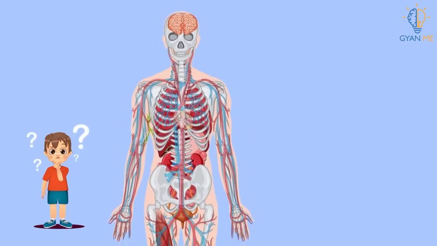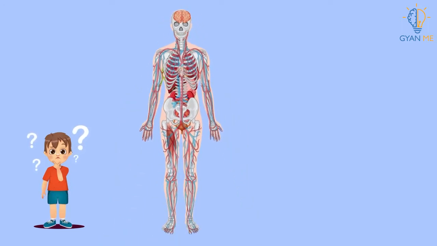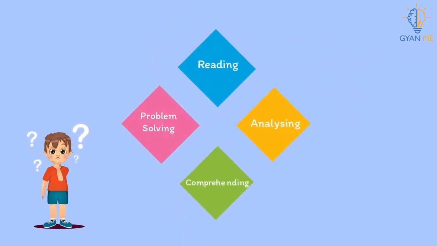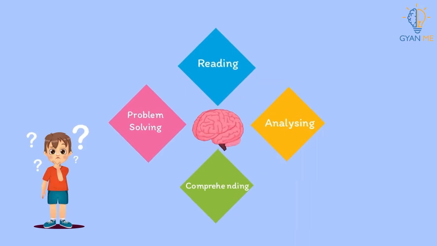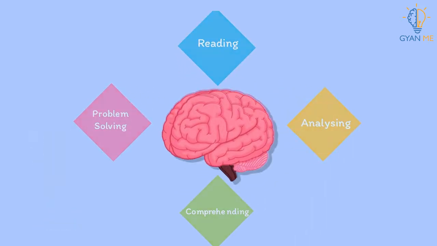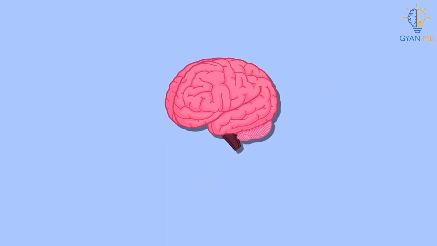Which part of the body was working hard to help you perform complex functions such as reading, analyzing, comprehending, and problem solving? Yes, it is the brain, the most amazing and complex organ of our body. Let us now explore the structure and functions of the human brain.